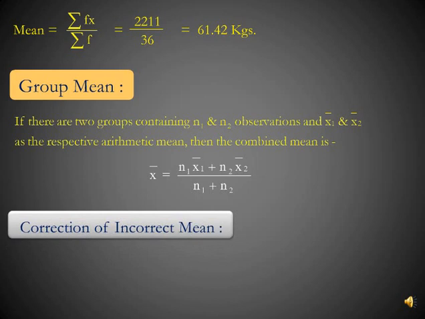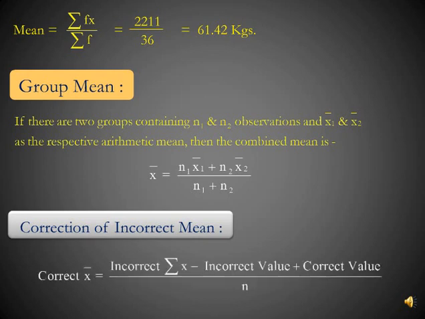Another concept is correction of incorrect mean. Sometimes while calculating mean, certain values are wrongly written due to oversight or mistake in copying. Accordingly, the mean calculated on the basis of wrong value is incorrect. So, correct mean is calculated by this formula.